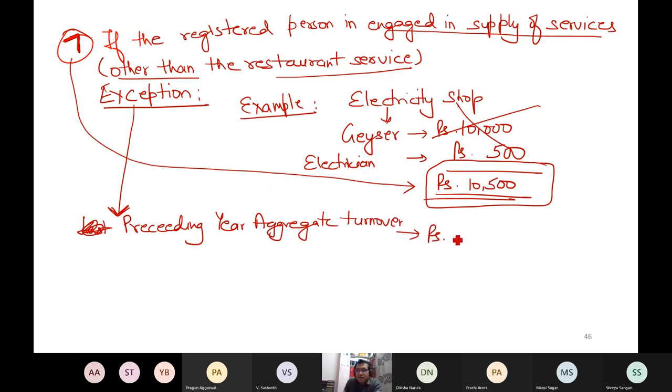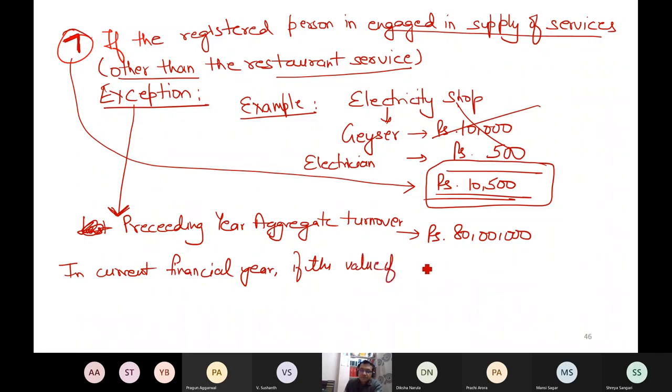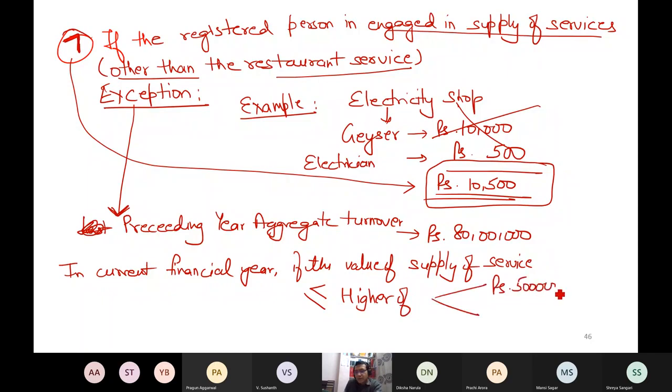Now, for example, if the preceding year aggregate turnover is 80 lakhs. So what does the government say? In the current financial year, if the value of supply of service is less than or equal to the higher of 5 lakh or 10% of the preceding year aggregate turnover, then also you can opt for the composition levy scheme.